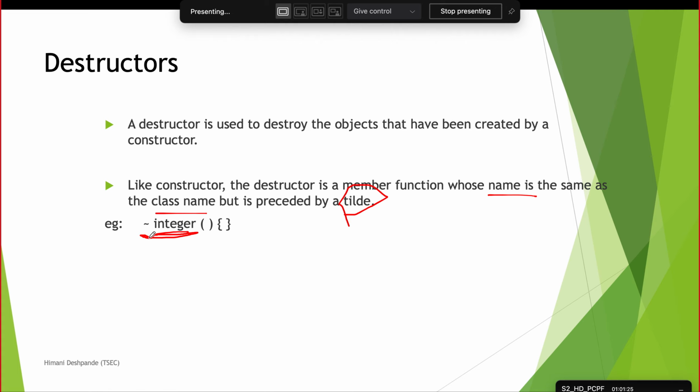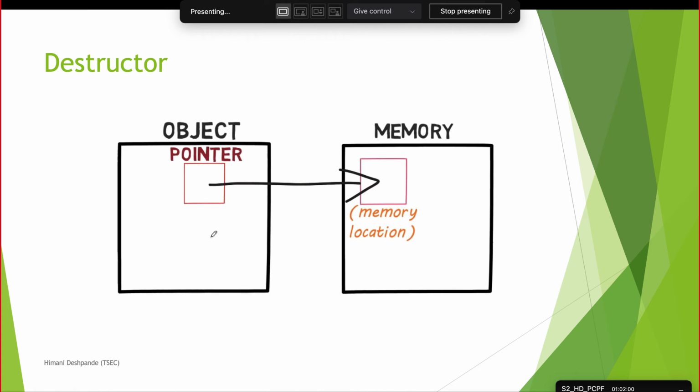While writing a destructor, you have to write the name of the class and a tilde sign should be there. Now the next thing is, a destructor cannot have any input. Constructors do have parameters as input, and destructors can never have input. Because what is the aim of a destructor? The aim of the destructor is to destroy things or to release memory. If you are giving input, that means you are expecting it to do more work, which might require initializing values, allocating memory, and all those. So a destructor is not required to take input from the user. That's why these brackets will always be blank for a destructor function.